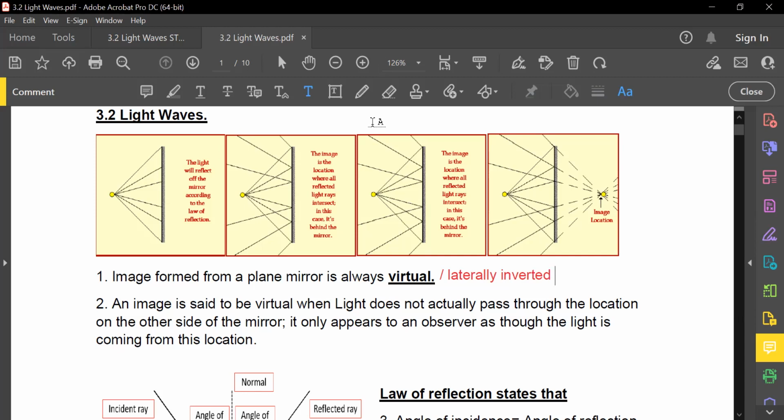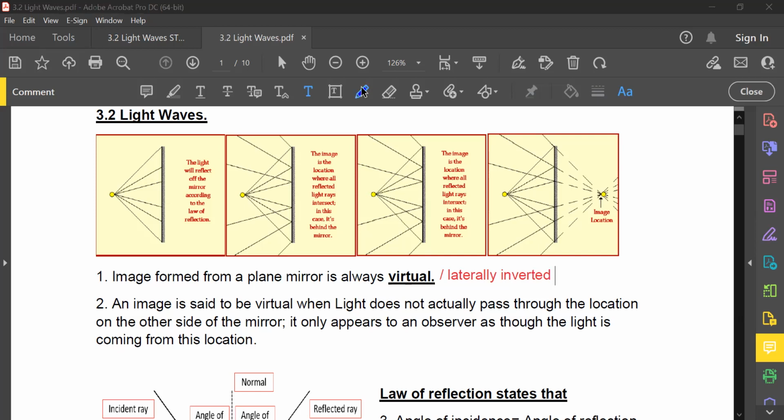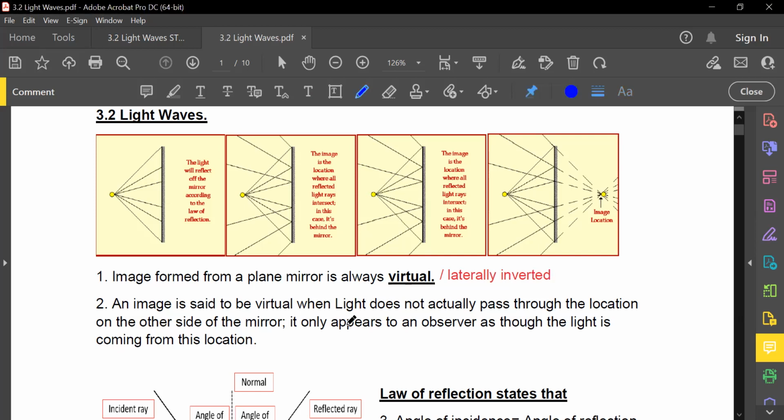Okay. So then after that, an image is said to be virtual when the light does not actually pass through the location on the other side of the mirror. Like I keep saying, the real light is actually going to be reflected away from the mirror. It only appears to the observer as though the light is coming from the location. If you are uncertain of this phenomena, I highly recommend all of you go back home and play with your mirror, shine a torchlight in, shine a laser in or whatever.